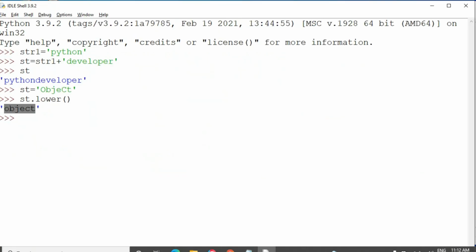That's the use of this capitalize function. Let's check this also. I'm taking the string as welcome to programming.